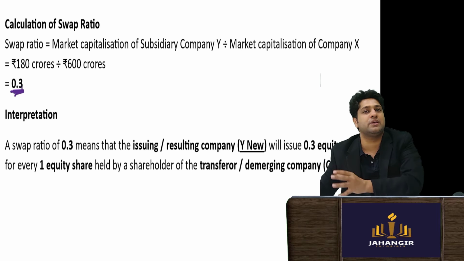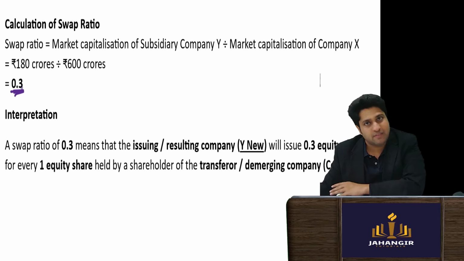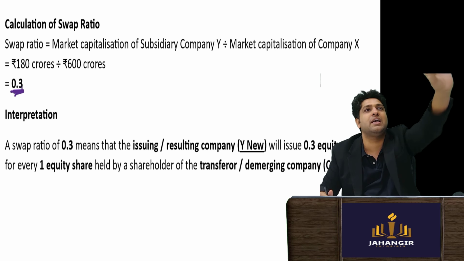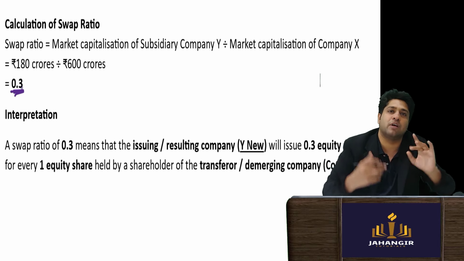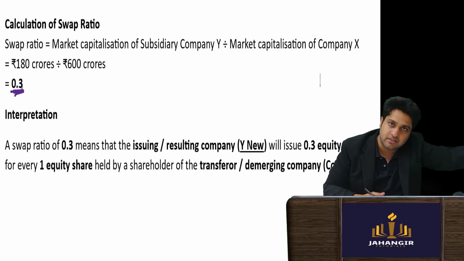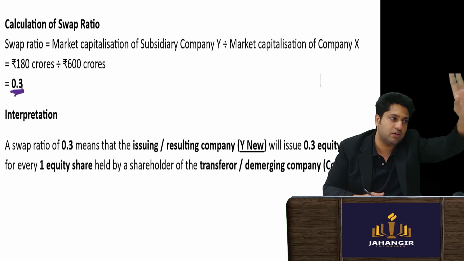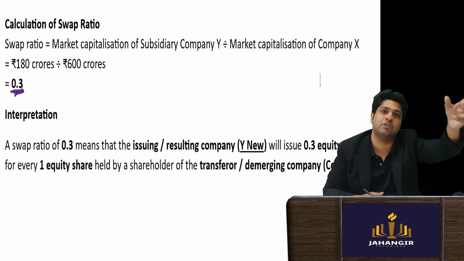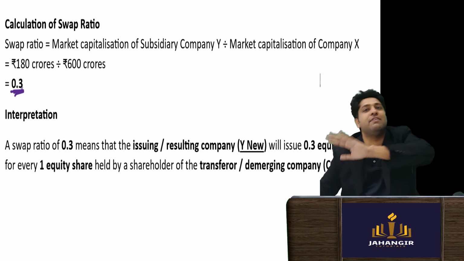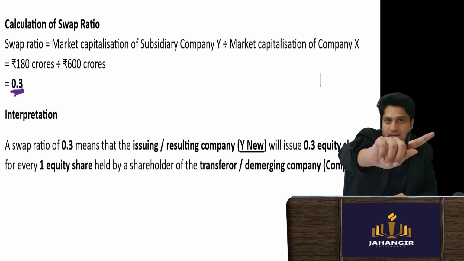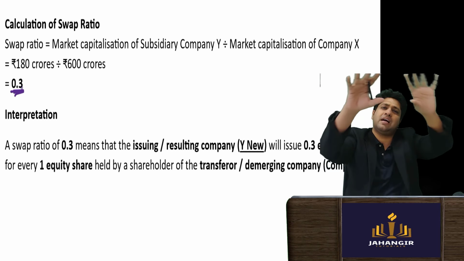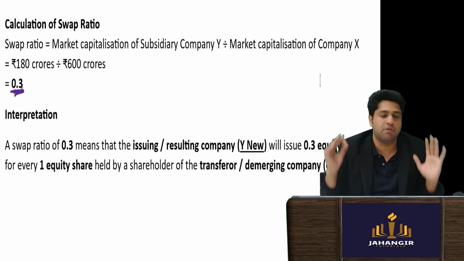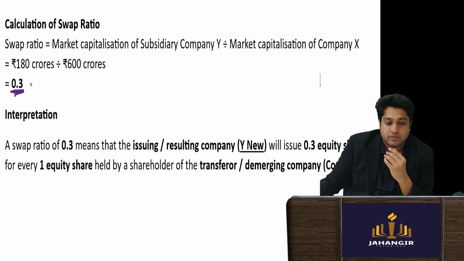So the resultant company will say, listen, I know 30% of your value must have been dropped, and I will pay for it. For every share you held, you still have 70% of that value, and 30% has come to me. So I will issue you your lost amount back, so you are in the same position as before.